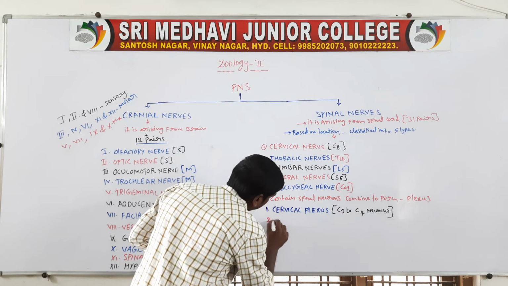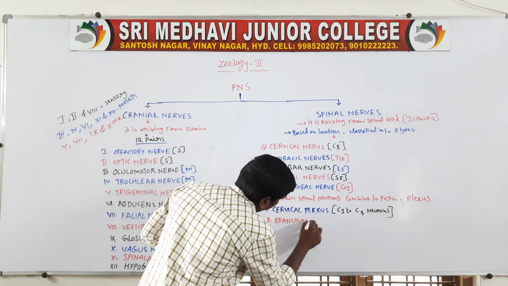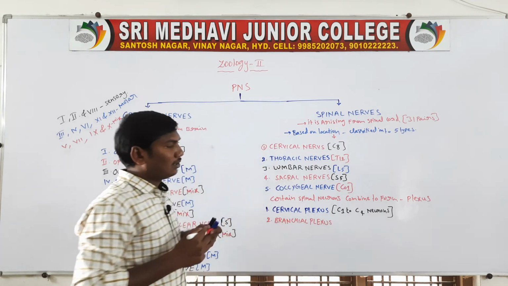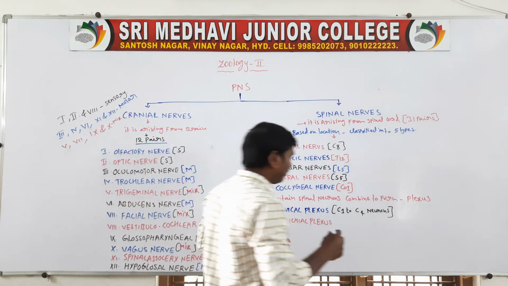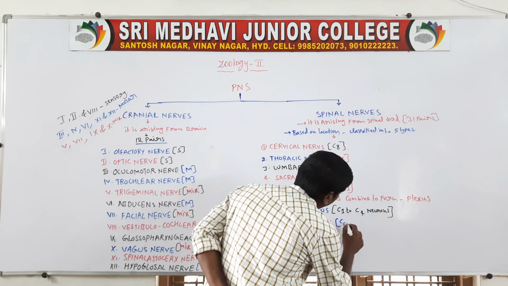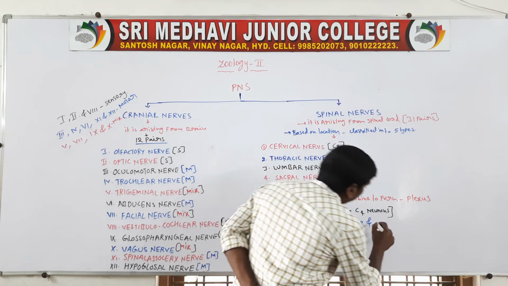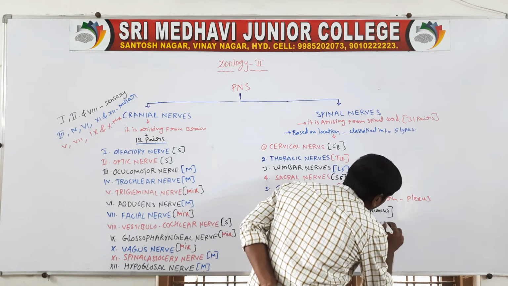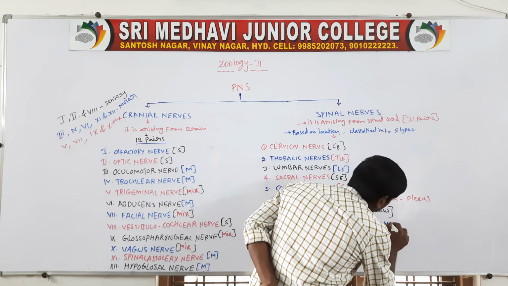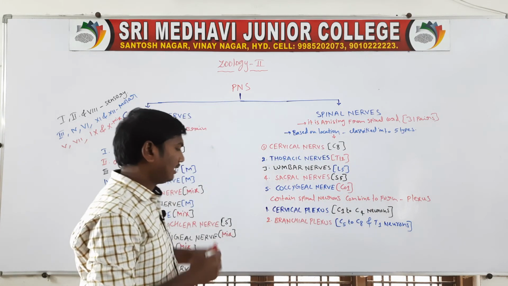Next, second one, brachial plexus. This brachial plexus is formed by cervical 5 to cervical 8 and thoracic 1 nerves. So they combine to form the plexus.